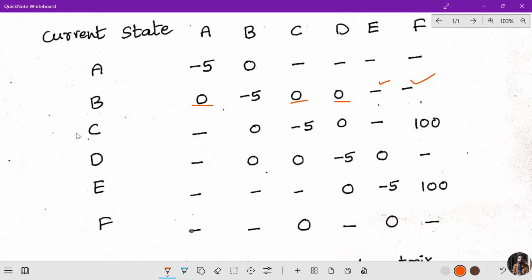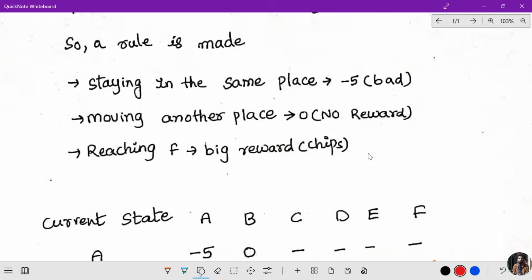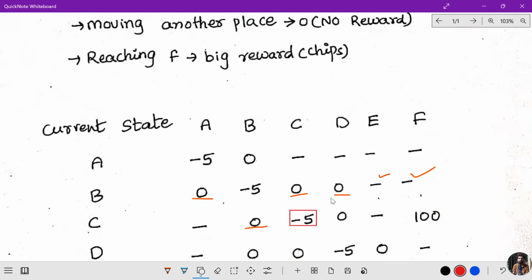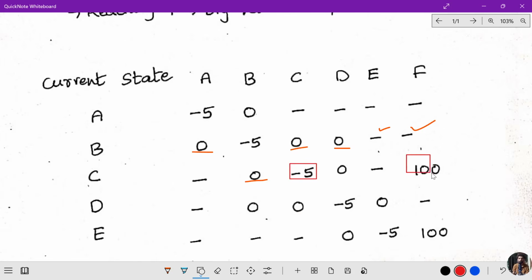Similarly C. When we have C, C to B is 0 because there is a connection. C to C, there is no connection but staying at the same place, this is -5. Remember all of you, C to F: when you reach the destination, we may get the result 100. This is called 100.